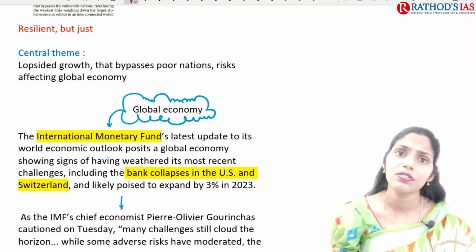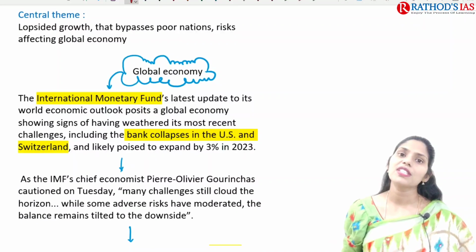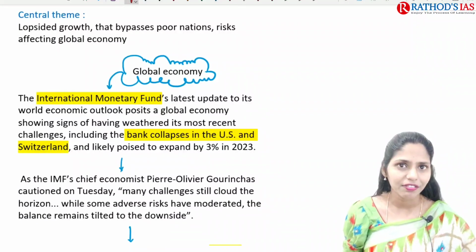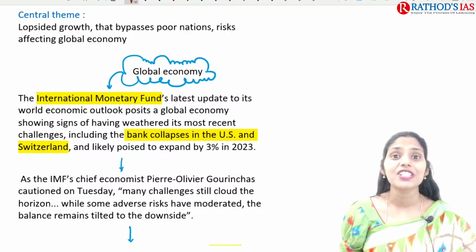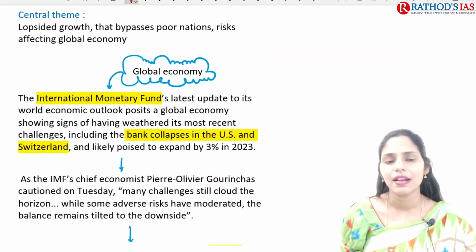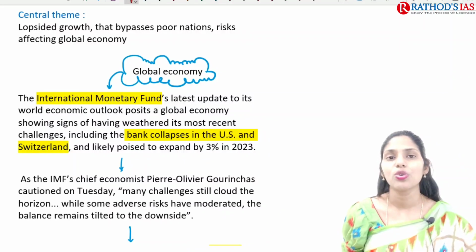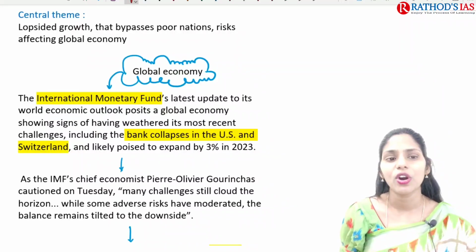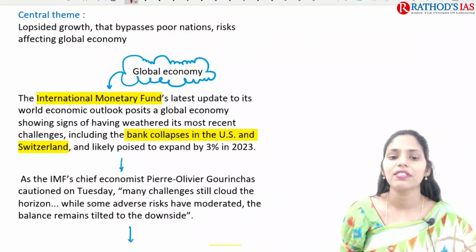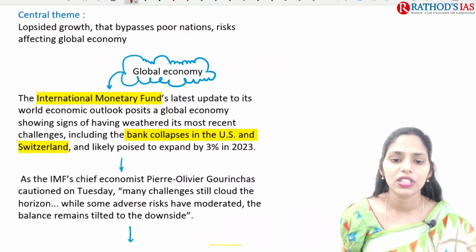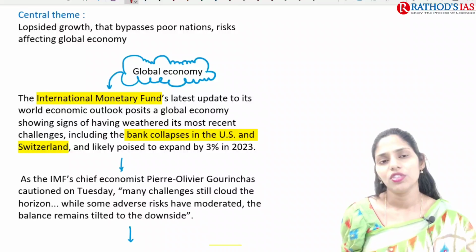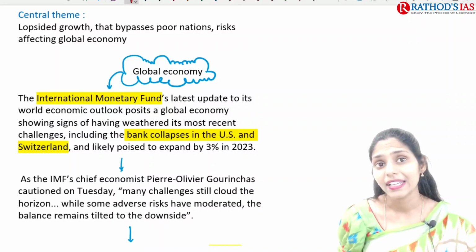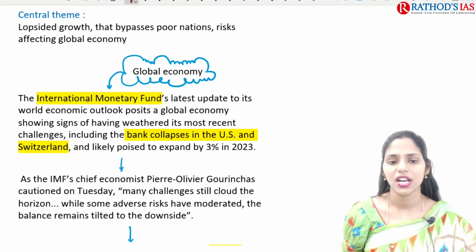Now let us try to see the facts. So why is it in the news? Because the IMF, the International Monetary Fund, came up with its latest update. It says that the world is going to face an economic slowdown. The global economy is showing signs of having withered, and its most recent challenges we are facing, like the bank collapse in the US and Switzerland.